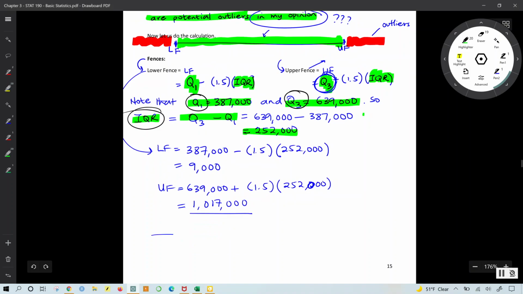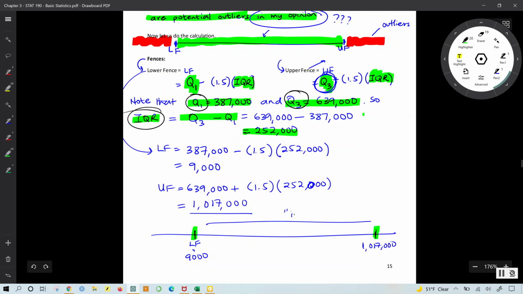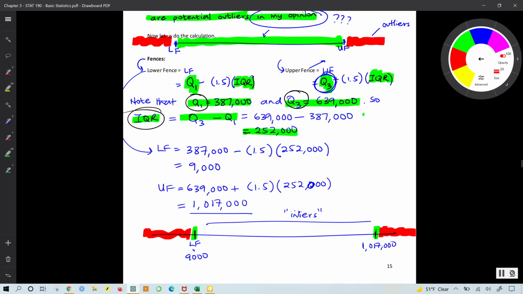So, as it stands on the number line, my lower fence of 9,000 and my upper fence of 1,017,000 are the two markers for the inliers. I'll call them the inline data set, inliers, and every value greater than the upper fence or lesser than the lower fence will be considered outliers.